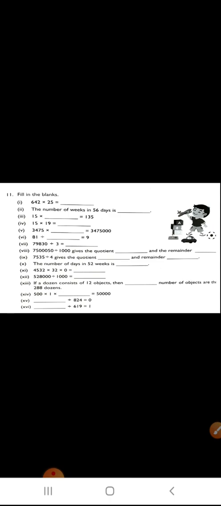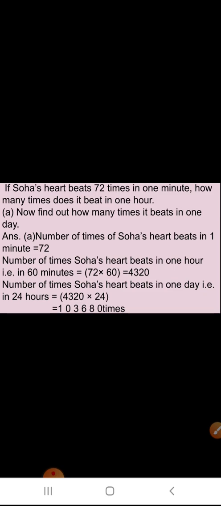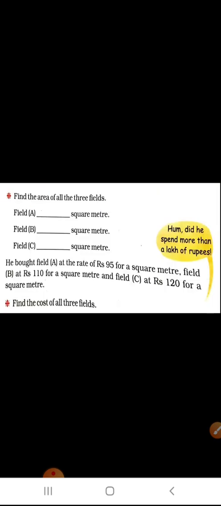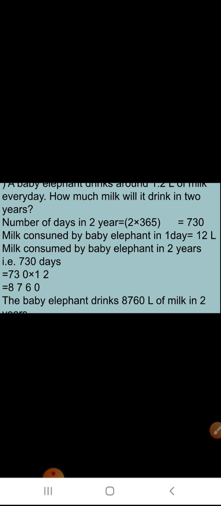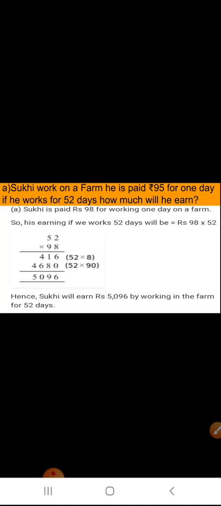So today we will continue the same chapter, that is ways to multiply and divide. In the previous video we discussed this question from the workbook. These we have already discussed, and we discussed some of the numericals from the book also. These questions we have already discussed, and this also we have done. All the parts of this we have done, and today we will discuss page number